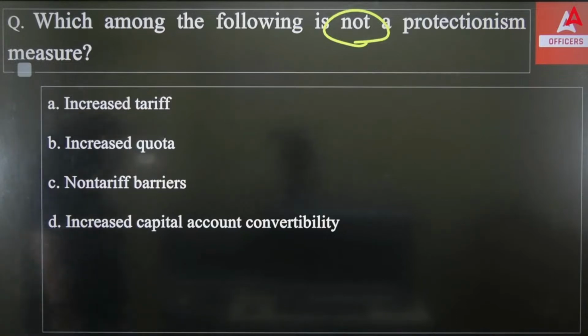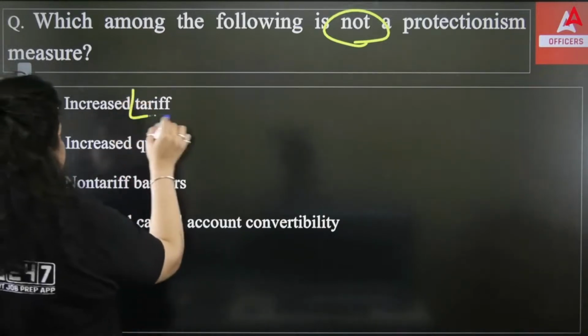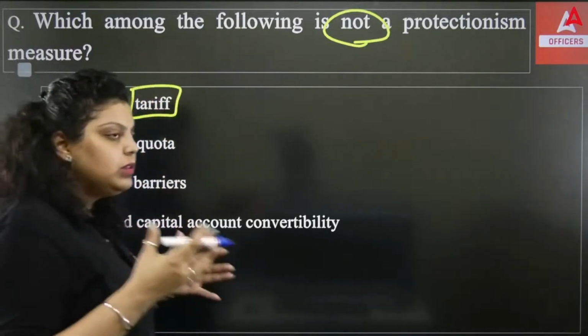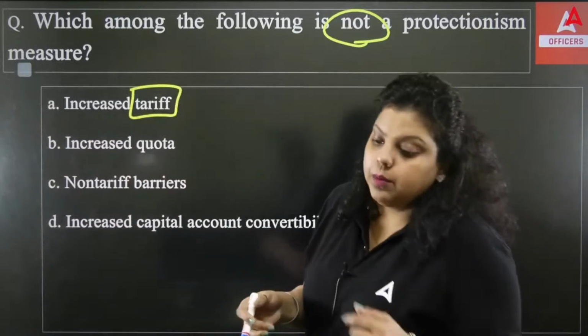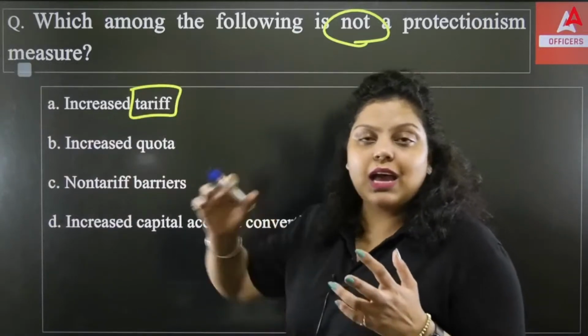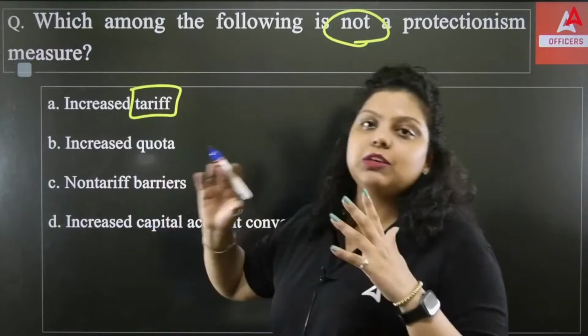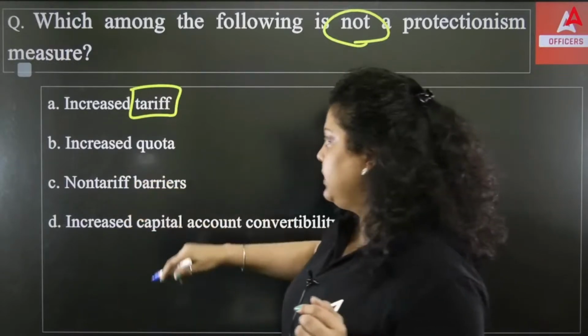So the right answer here is increasing tariff. Tariff means taxes and duties. Yes, this is one of the ways to control globalization in the country. Because if you have increased the taxes and duties, the MNCs will still come to India, but a smaller number of MNCs will come because the taxes and duties have been increased.